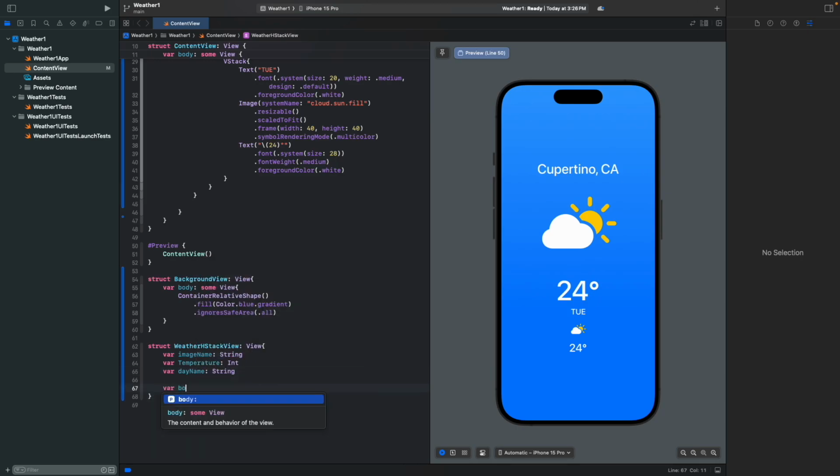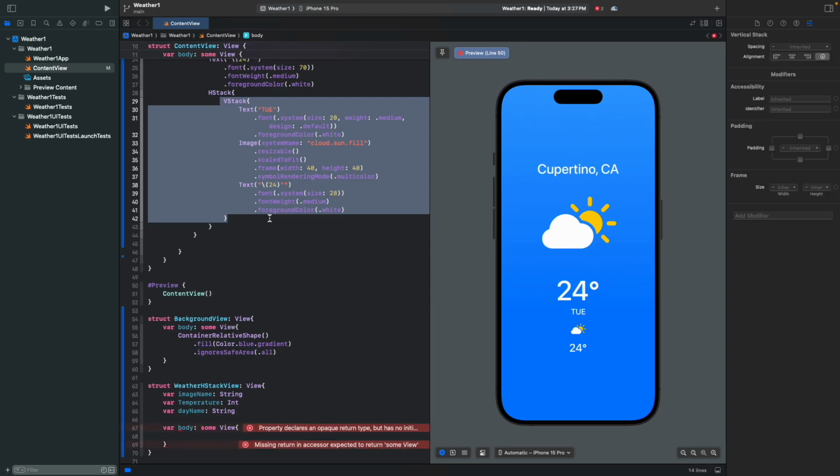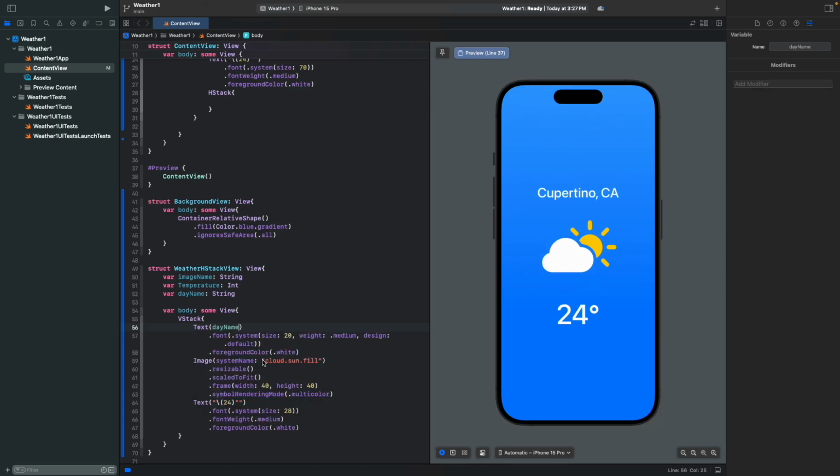And using var body: some View, we're gonna copy this code and paste it in here. So we're gonna change this to dayName, change this to imageName, and change this to temperature.